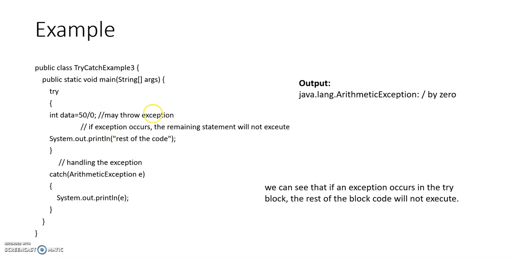Here, when the exception is going to occur in this statement, the rest of the statements over here will not be executed. The exception is going to occur, the control will go to the catch block, that is, divide by 0. As the exception is occurring and there is another statement after it, that statement will not be executed. So it is recommended not to write any code after the statement which is going to throw an exception.